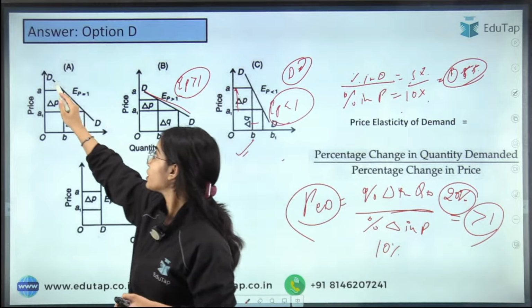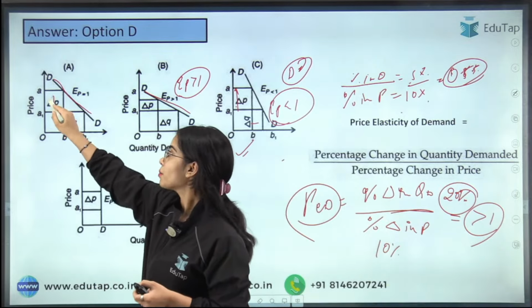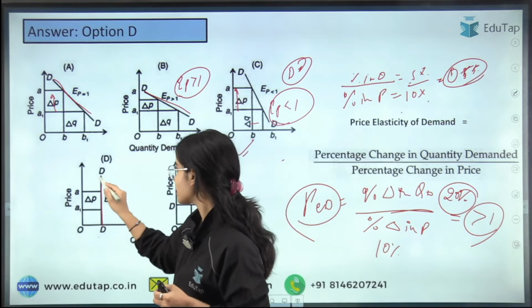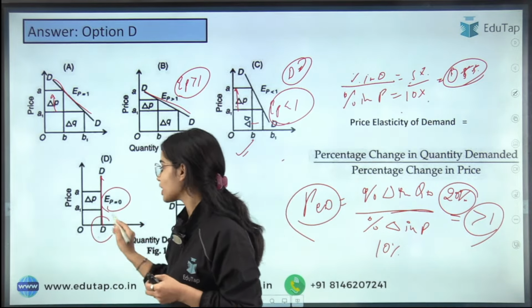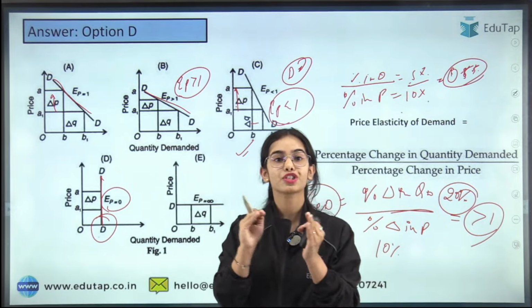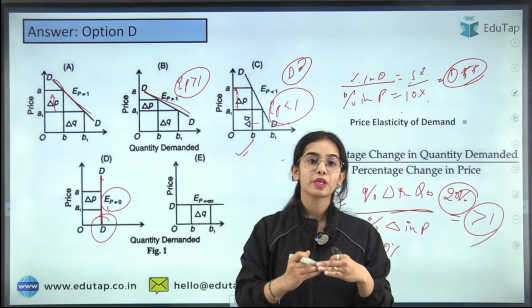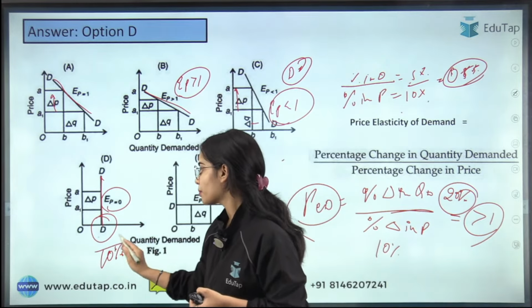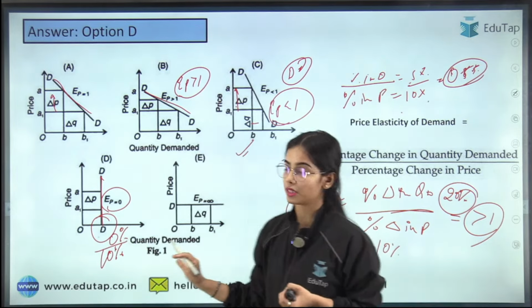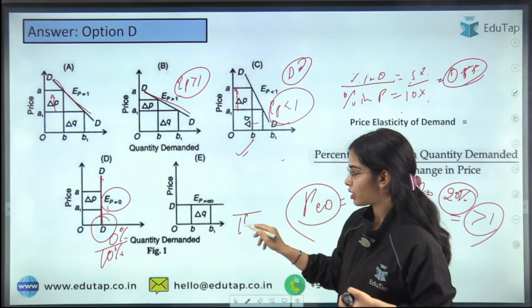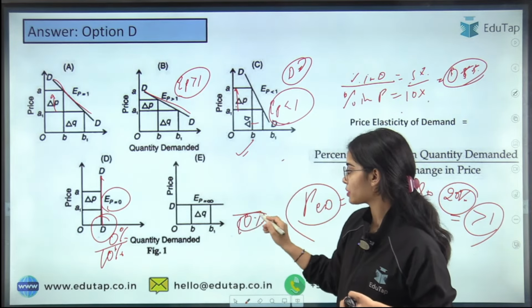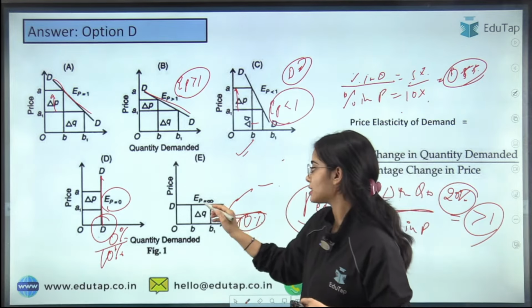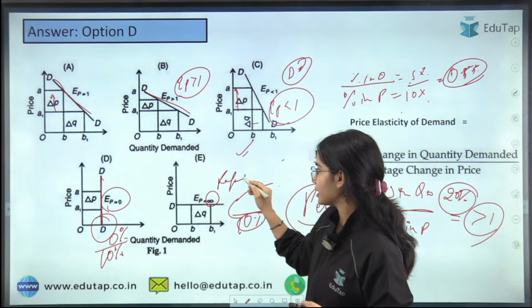Now here we have unitary elastic, that means the percentage change in price is equal to the percentage change in demand. Okay, if we have this vertical curve, that means there is no change in demand coming. The percentage change in demand is 0 as compared to the percentage change in price. So percentage change in price is, let's say, 10%, but the percentage change in demand is 0%. Let's say with a 10% change in price, there is a nearly infinite change coming in the demand. So that is the perfectly elastic demand curve.